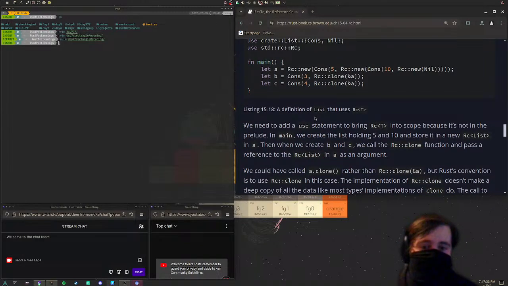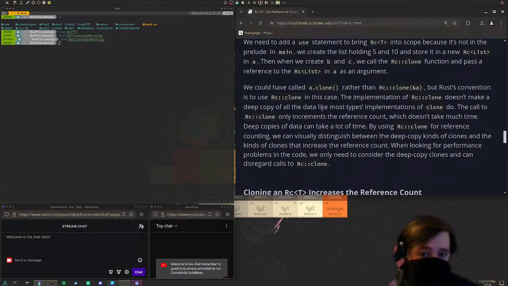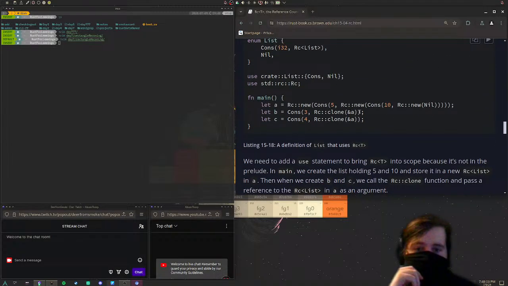This is not helpful. We need to add a use statement to bring RC into scope because it's not in the prelude. In main, we create the list to hold 5 and 10 and store it in a new RC list in A. That's sure. Then we create B and C. We call the RC clone function to pass a reference to the RC list in A as an argument. We could have called A.clone rather than RC clone reference A. Did we do that? I really didn't look at that.